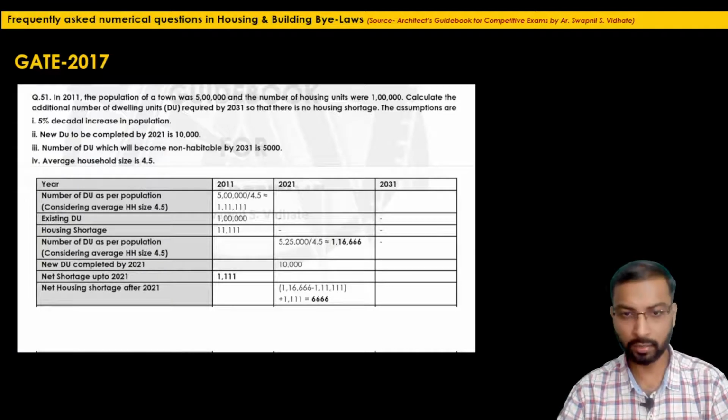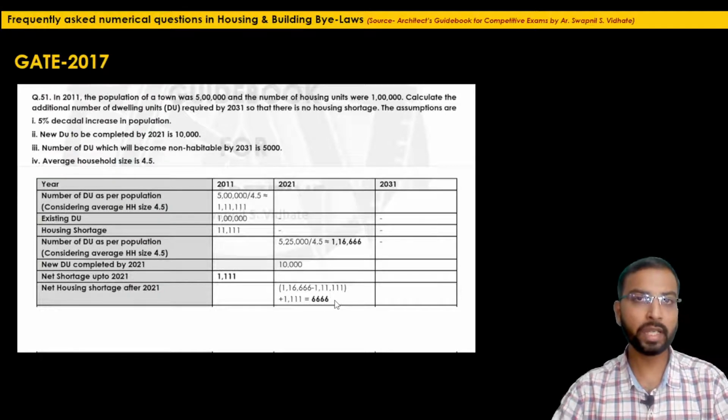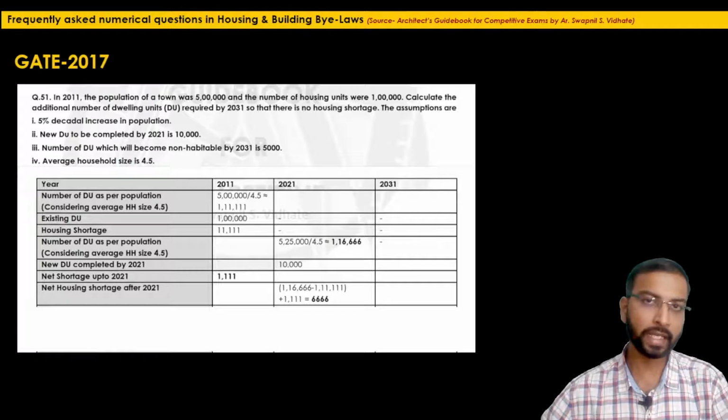So this is our next step. That calculation will give the value: the net housing shortage after 2021 will be 6,666. The similar step we will again do for the next decade.